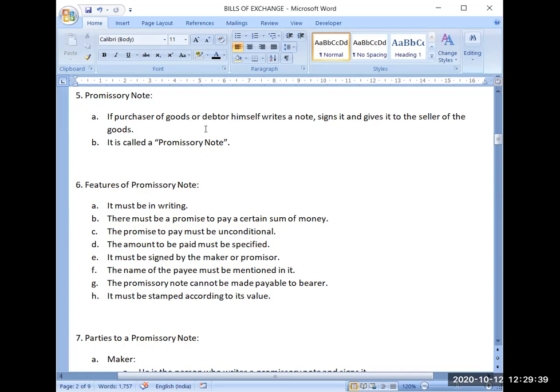If the purchaser of goods or debtor himself writes a note, signs it and gives it to the seller of the goods, he is making a promise: I promise I will pay your money, this much, whatever the amount of the transaction is, on this date or after this period. It may be in days, it may be in months, and he signs that document so that it becomes a promissory note. So the difference is that a bill of exchange is drawn by the seller of the goods and a promissory note is drawn by the purchaser of the goods.